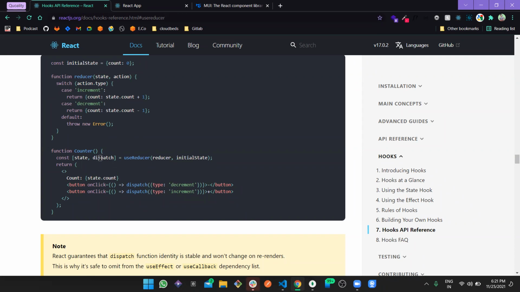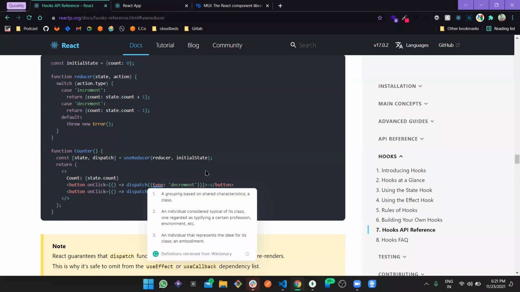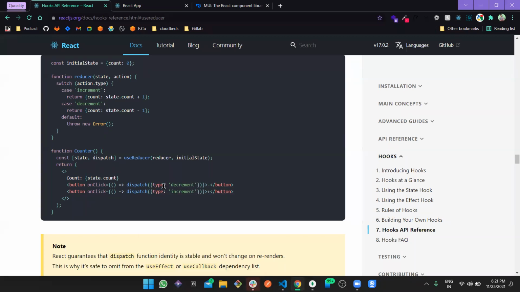This is pretty self-explanatory: we use dispatch to dispatch something. And what do we send? We send an object with type and payload. We are not using payload here, but it's fine. We can also send multiple things, but in this case we need only one thing, which is type.